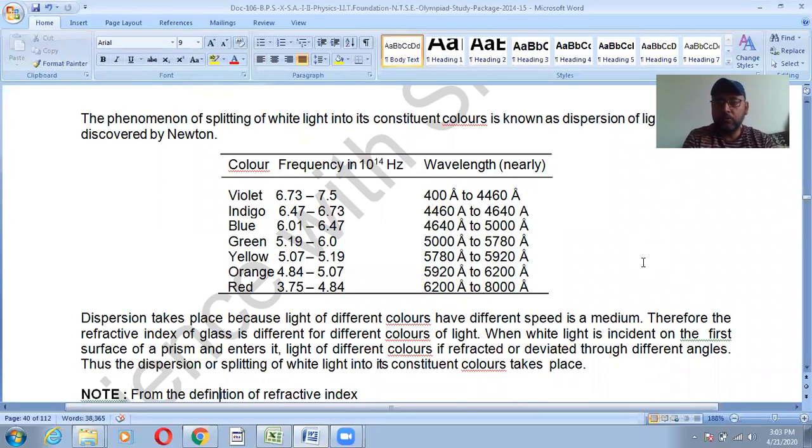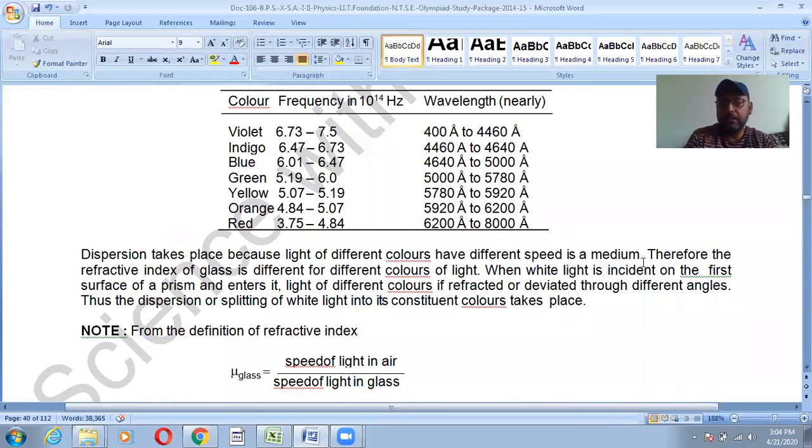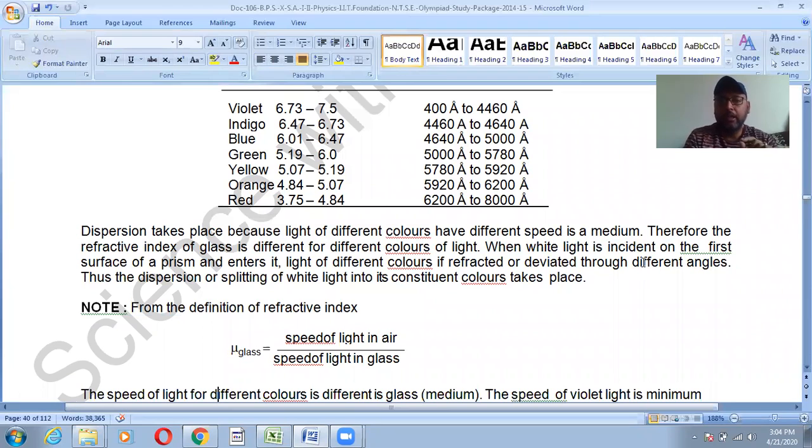Now the question arises, why does this splitting of white light into different colors take place? Because light of different colors has different speeds in the medium. Red color will have a different speed, blue color will have a different speed. Therefore, the refractive index of glass is different for different colors of light. So when white light is incident on the first surface of the prism and enters it, the light of different colors is refracted or deviated differently, and it splits into different colors. The main reason is that the colors have different speeds in the medium.